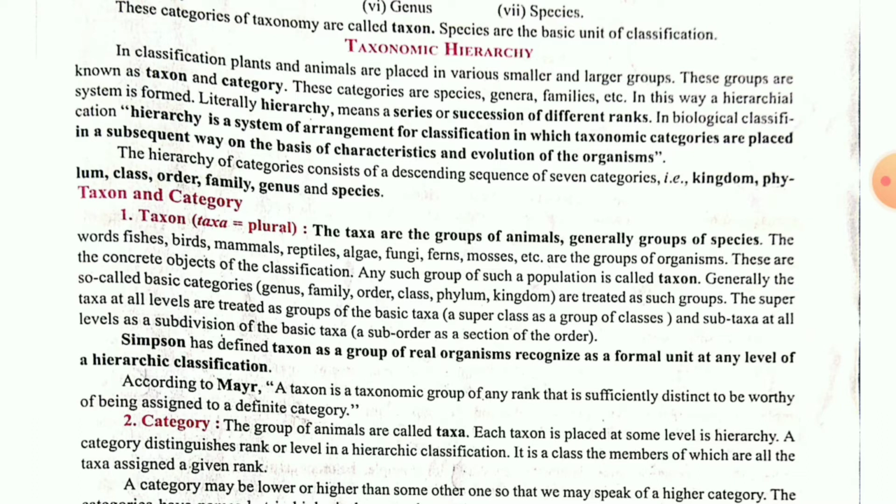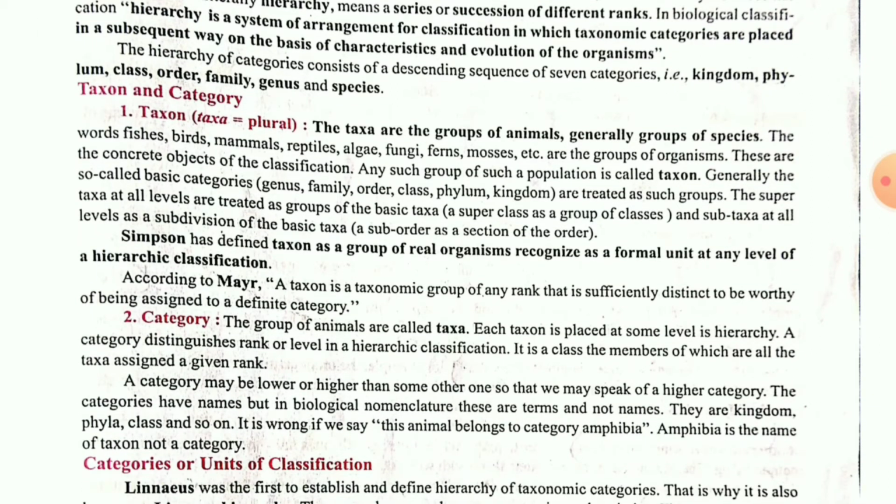The largest one, or you can say the biggest one, is your kingdom. Next one is your phylum, then class, then order, then family, then genus and species. First, we will see the taxon. Taxon is the plural form of taxa, and here what we are going to do, we will try to keep similar type of organisms in a group, and similar type of species are kept all together in one taxa.